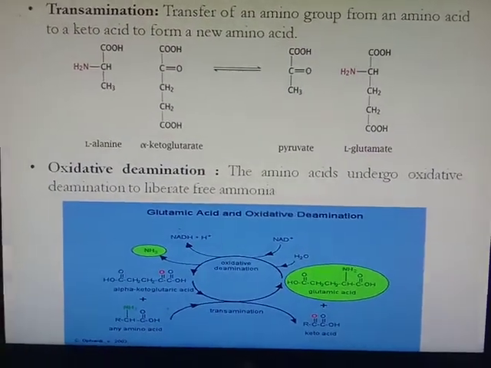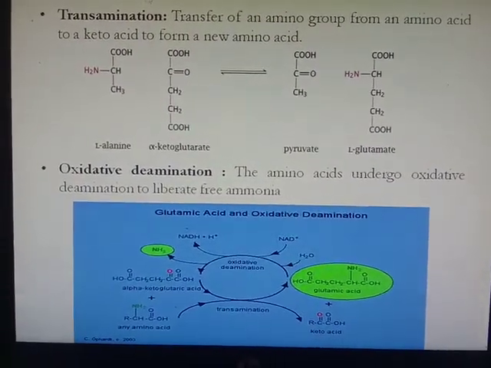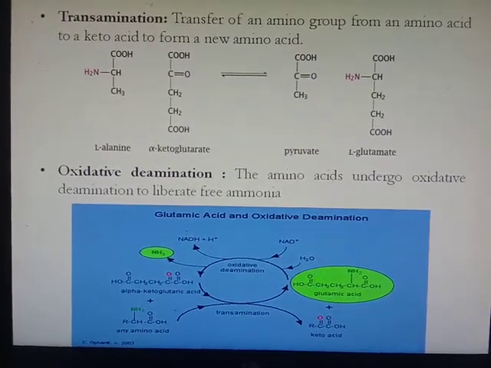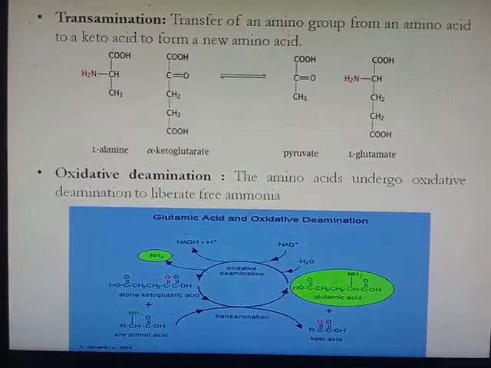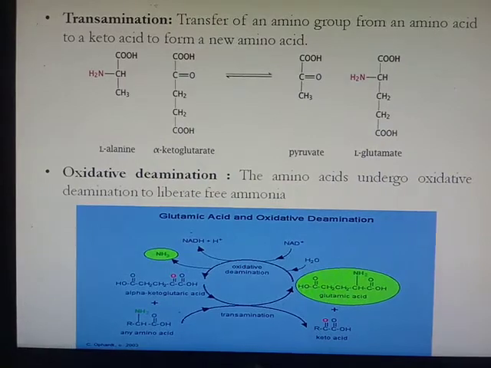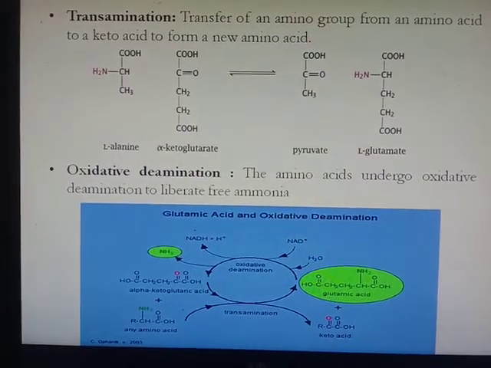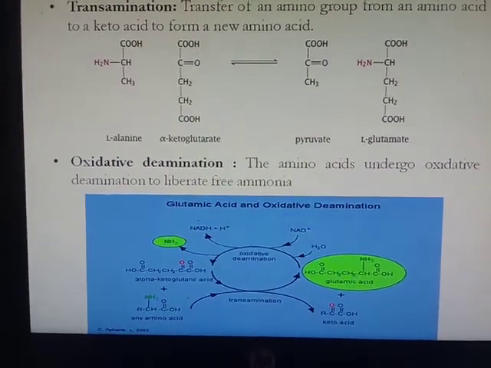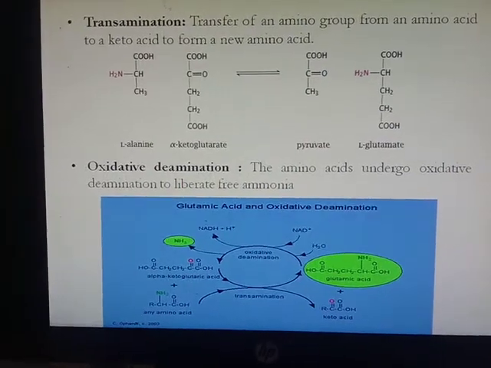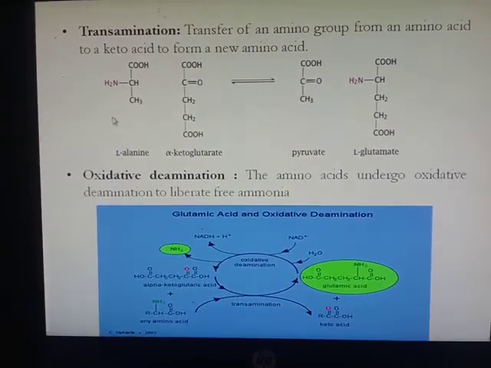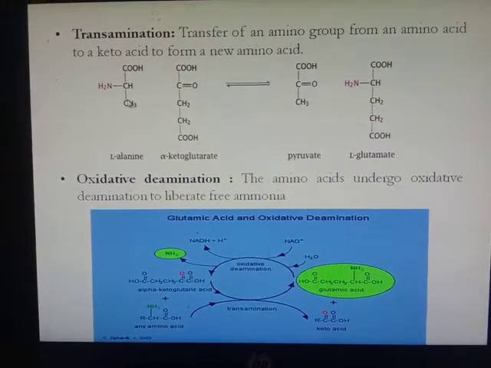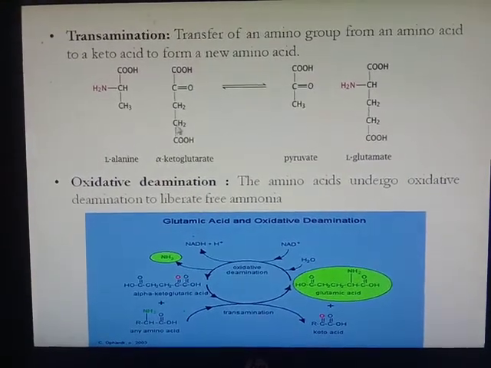Then the next chemical reaction of amino acid is transamination. Transamination means transfer of an amino group from one amino acid to a keto acid to form a new amino acid. Here you see L-alanine, which is an amino acid, and alpha ketoglutarate, which is a keto acid.